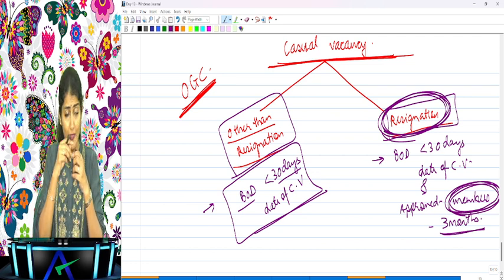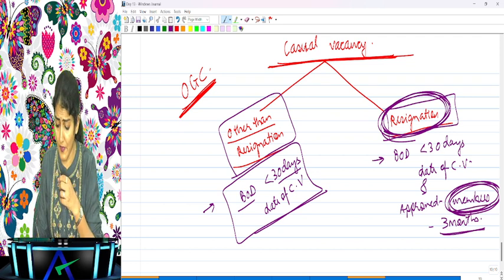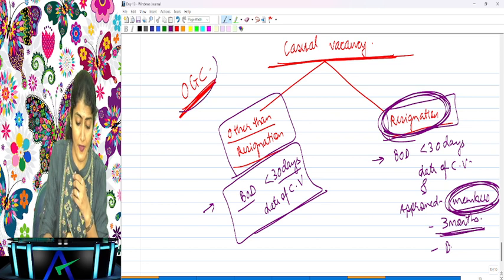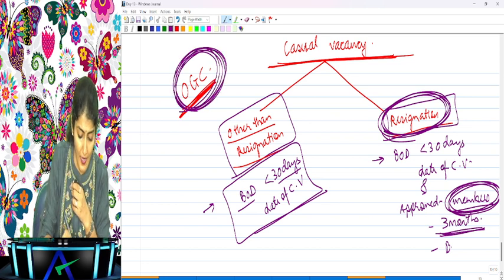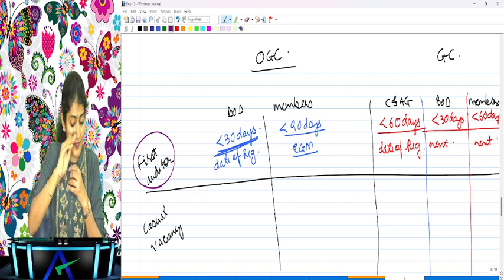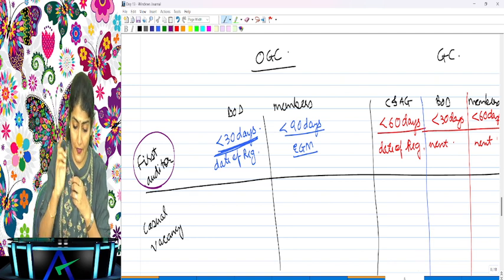Only when it has been approved by the members within 3 months of the recommendation of the board, right? Within 3 months of the recommendation of the board. This is casual vacancy for other than government company, wherein they distinguish between the other than resignation and the resignation, right? So what does it say?